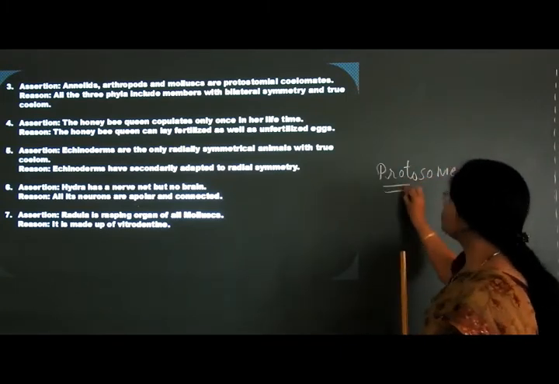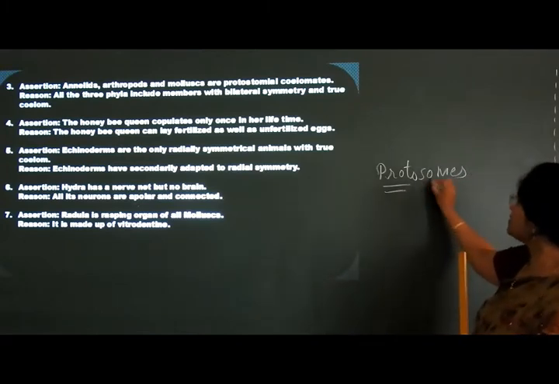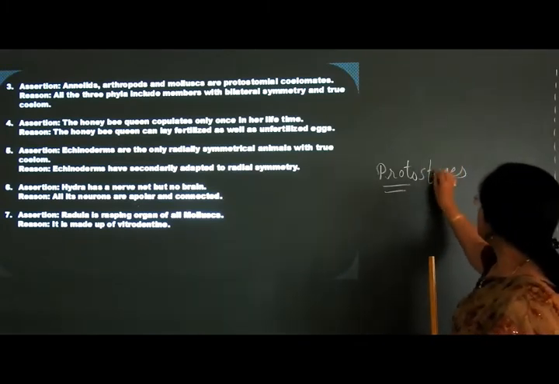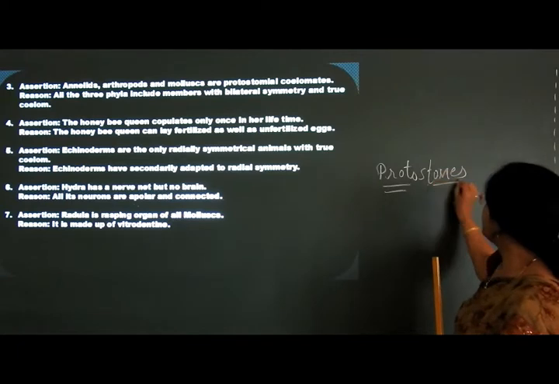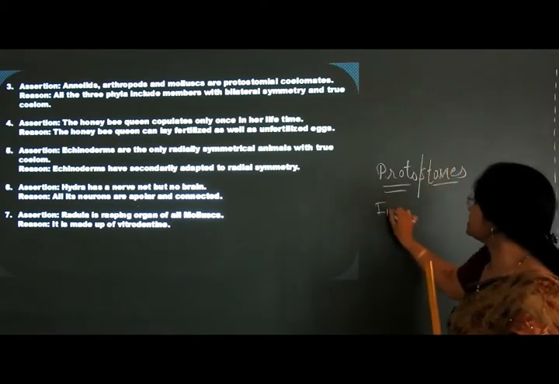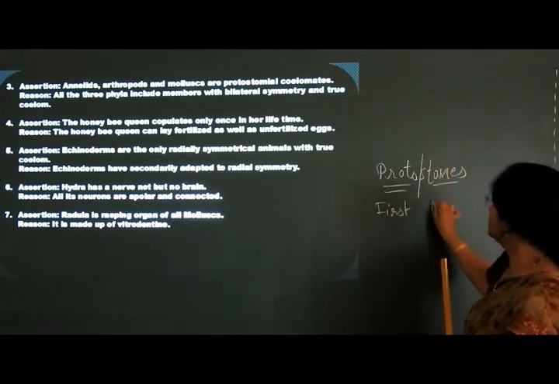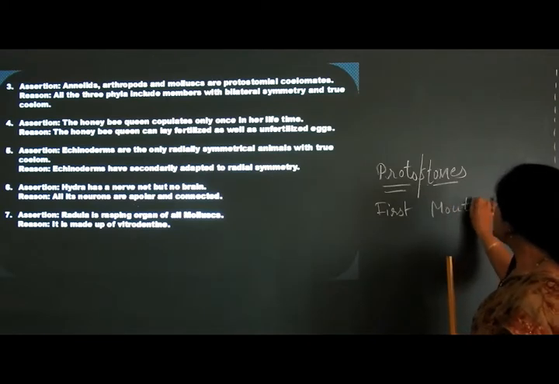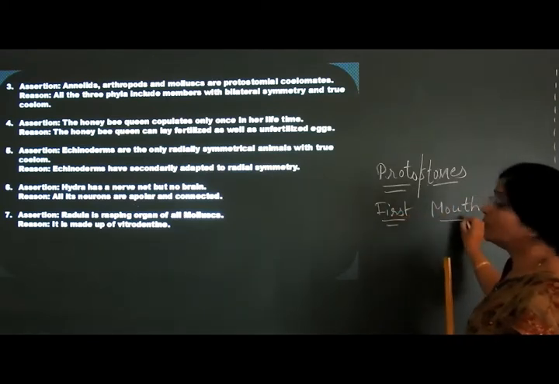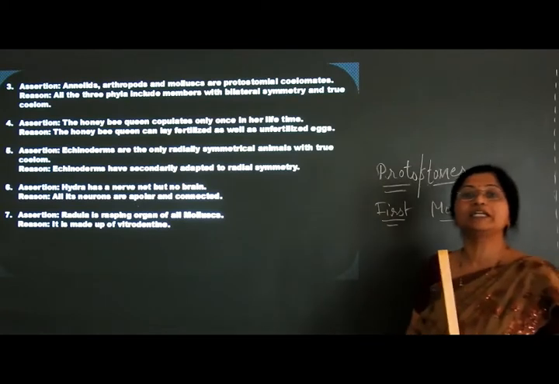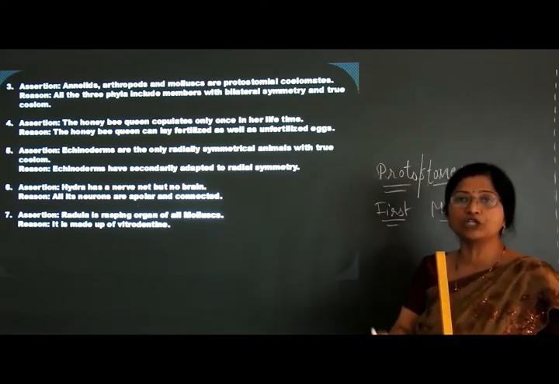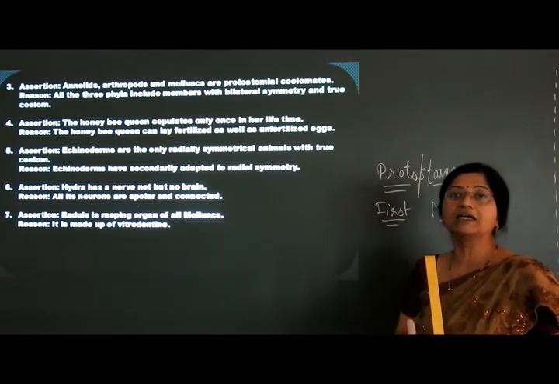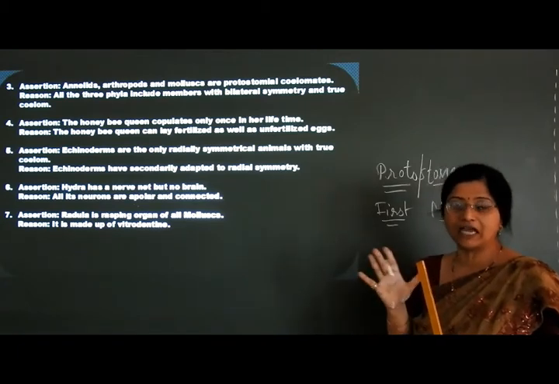Protostomes: proto means first and stoma means mouth. That means first a mouth will be formed during the embryonic development, during the formation of the digestive tract.